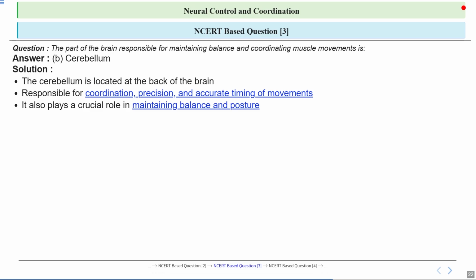Another role of the cerebellum is maintaining balance and posture. It's like the body's internal balance coach, constantly making tiny adjustments to keep you upright, whether you are walking, running, or even just sitting still. That is why people with cerebellum injuries often have trouble with balance. To sum up, the cerebellum is essential for both coordinating our movements and keeping us balanced. So remember, whenever you catch yourself from falling or perform a complex movement, it's your cerebellum working behind the scenes.